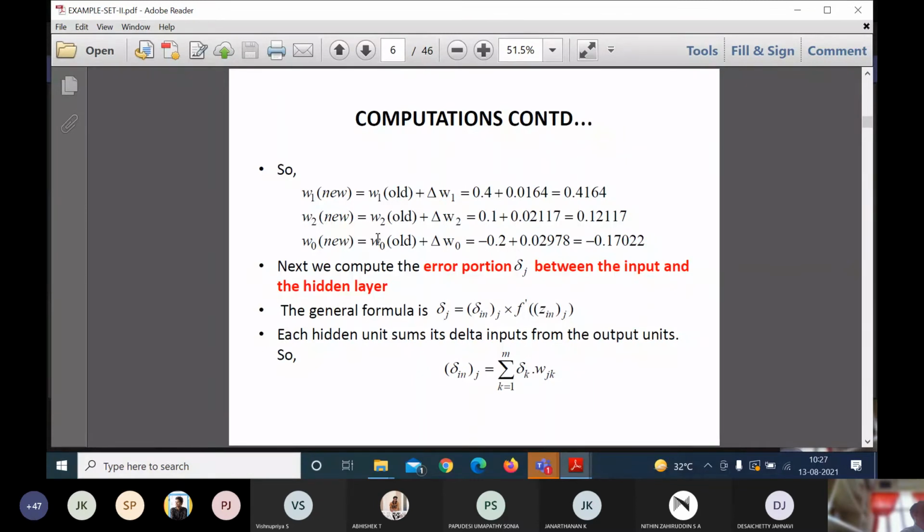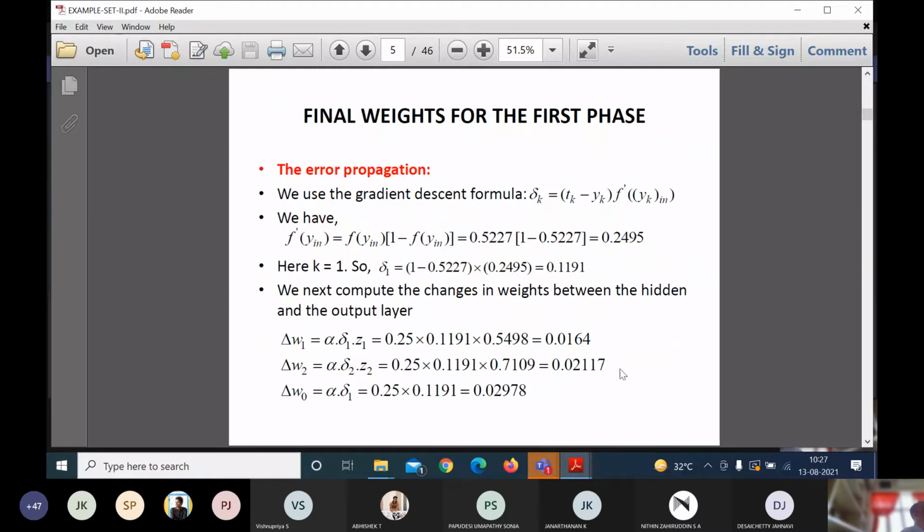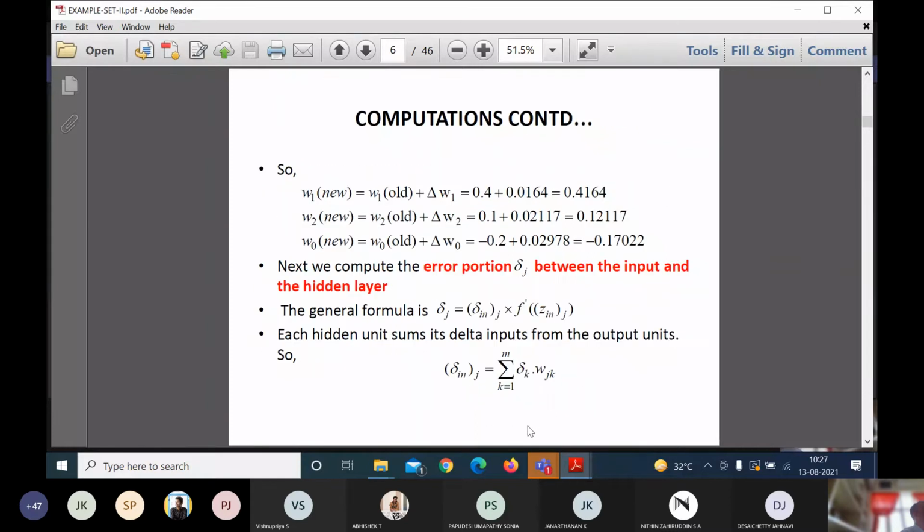This is the old value. And what is my delta W1, delta W2, delta W0? 0.01, 0.02, 0.02. So this I need to substitute and I may get a new weight value. Is it clear now till this point?